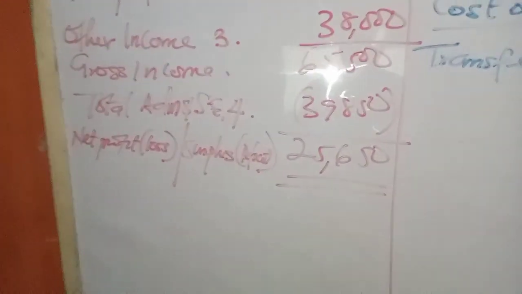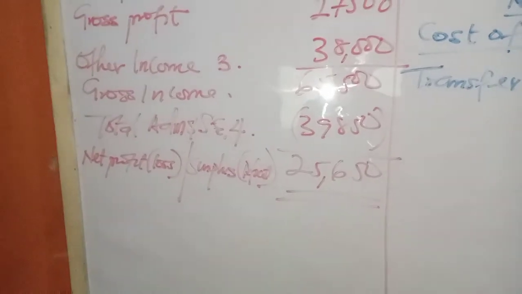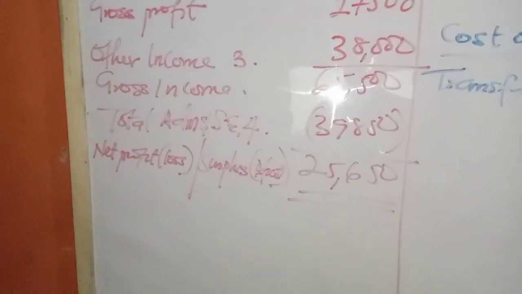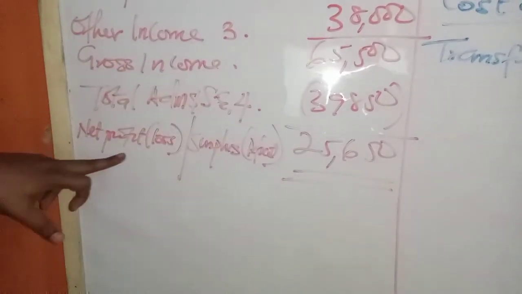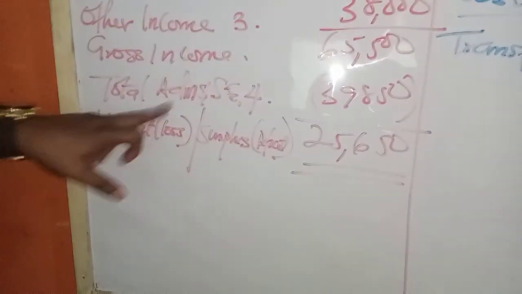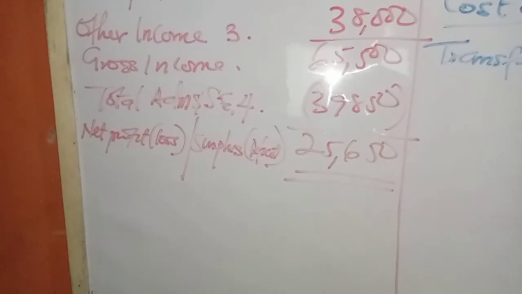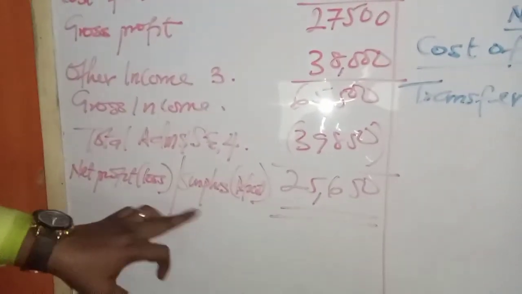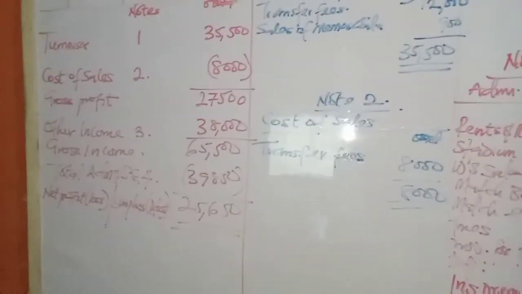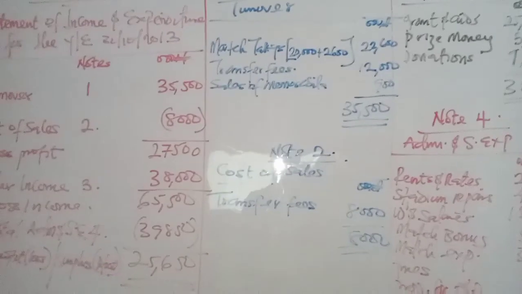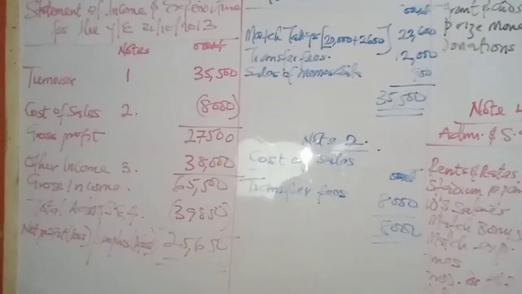So if the business is operating as a profit-making organization, this would be profit. Profit is where your income is more than your expenses. But if your expense is more than your income, it becomes a loss. That's why it is in brackets. But if it's a not-for-profit organization, it will be surplus. Surplus is where your income is more than your expenses. But deficit is when your expense is more than your income. So that is it based on the question.